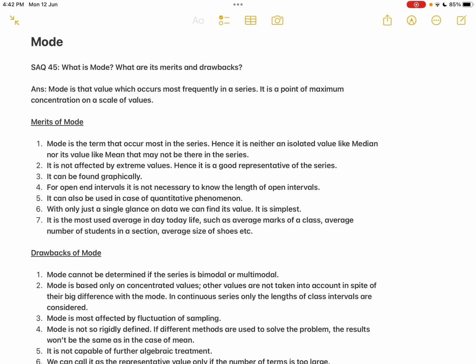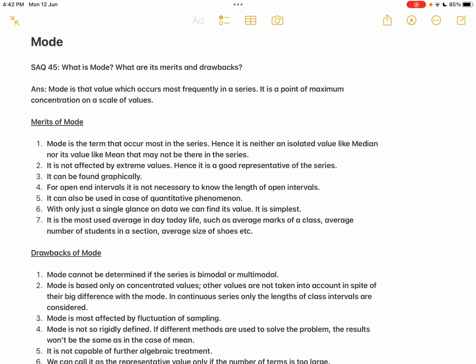Okay, then fifth one, it can also be used in case of qualitative phenomenon. In fact, mode can be used both for quantitative phenomenon as well as for qualitative phenomenon. Quantitative phenomenon means any numerical data. See, for quantitative phenomenon, what is the consumer's preference, what is the quantity of that commodity being sold.